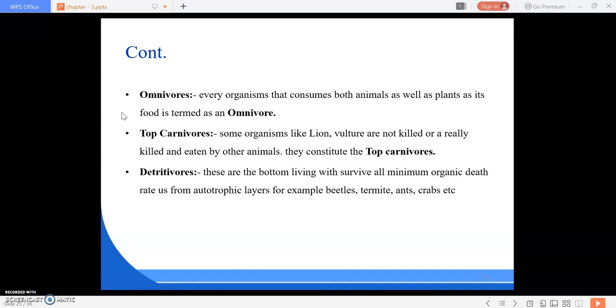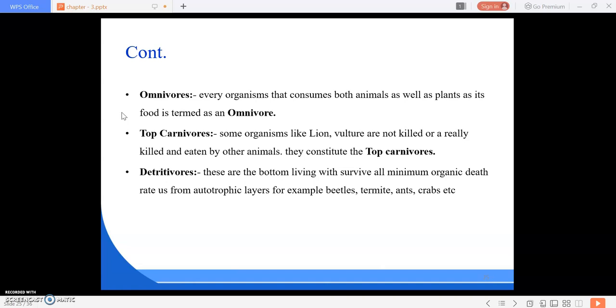Next is the top carnivores. Who are they? Some organisms like the lion and vulture are not killed and eaten by other animals, and they constitute the top carnivores. We cannot say the lion and vulture are killed, but if they are killed by an animal and eaten by other animals, then they constitute the top carnivores. Next is detritivores.